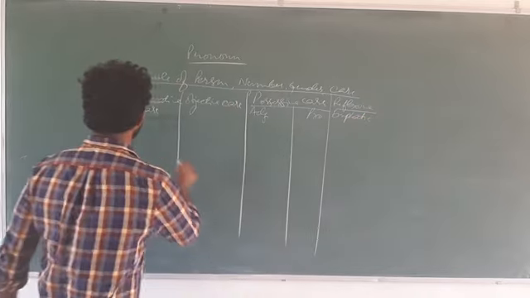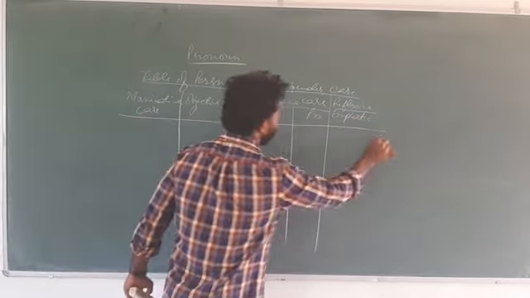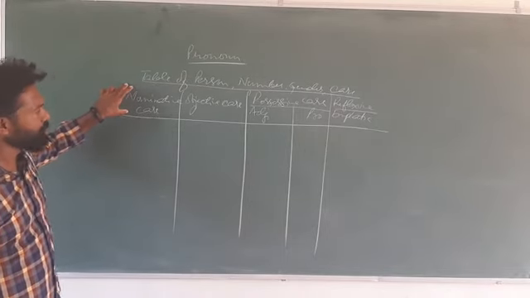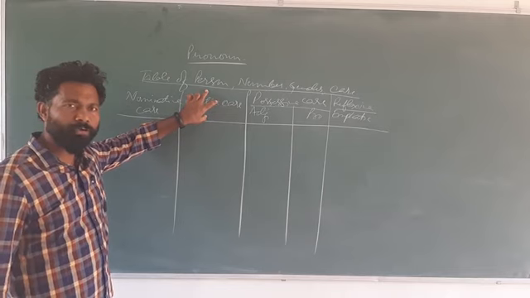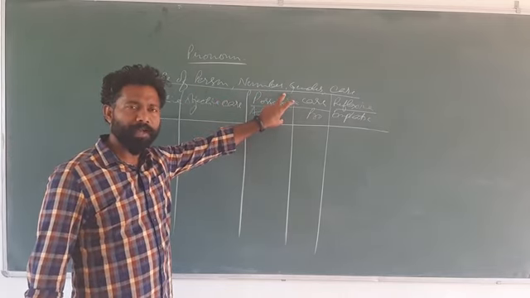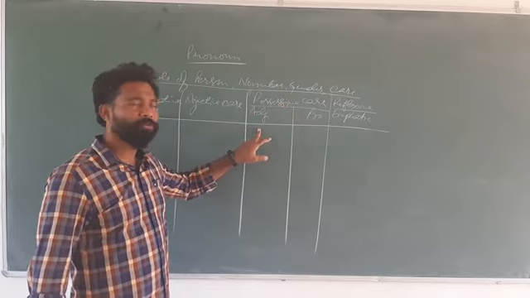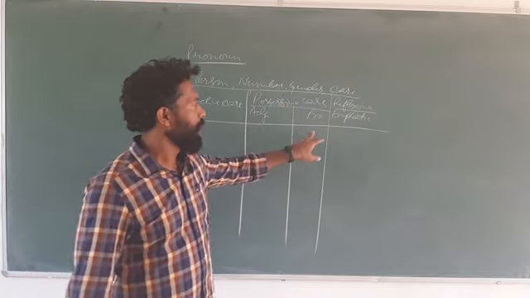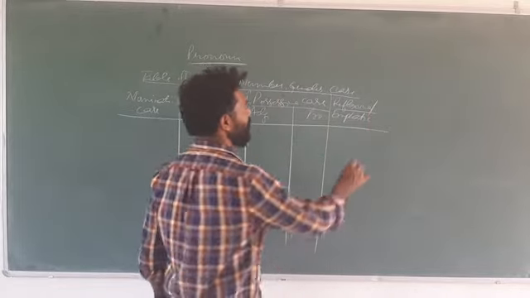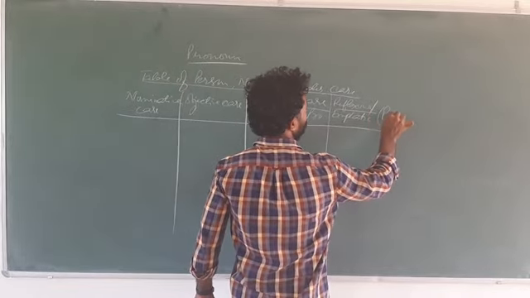So here how many columns do we have? The first column is nominative case, which is the subject; objective case, which is the object of the verb; possessive case, for showing ownership and belongingness, which is of two types, adjective and pronoun; and the last is reflexive, which is also a pronoun, reflexive or emphatic pronoun.